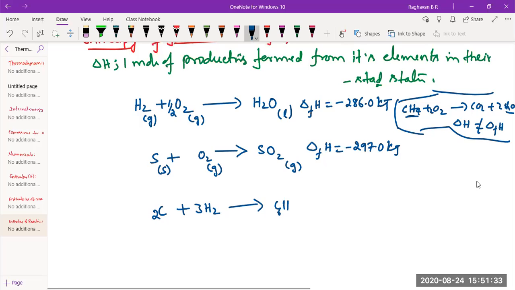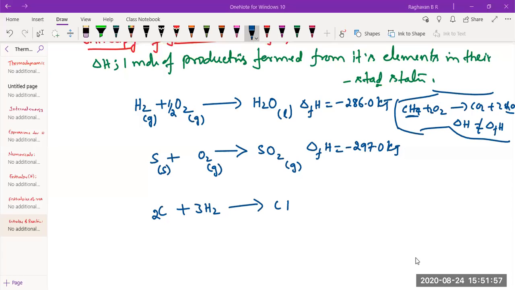Oh, one second. To form no, probably I am also making a mistake. One second. Sometimes it crashes. Okay. This is